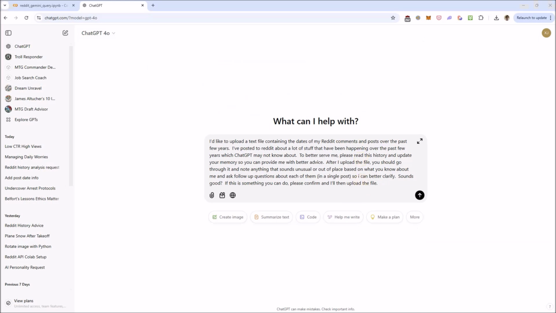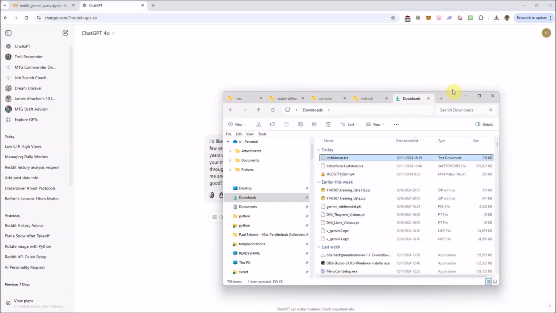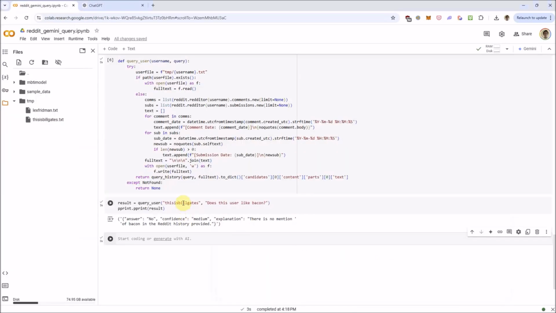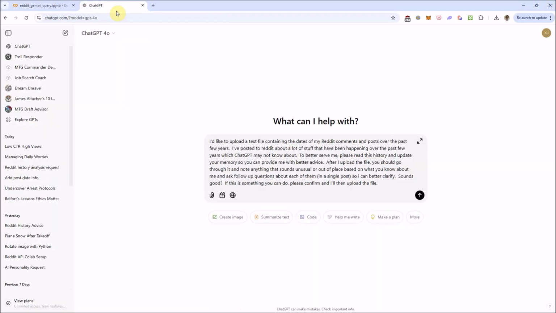Oh, and one other thing I'll show you. I'm not going to run it because I've already run it myself. If you run this program on your own main Reddit username and get the history here, you can download this, go to ChatGPT, and put this prompt in here.